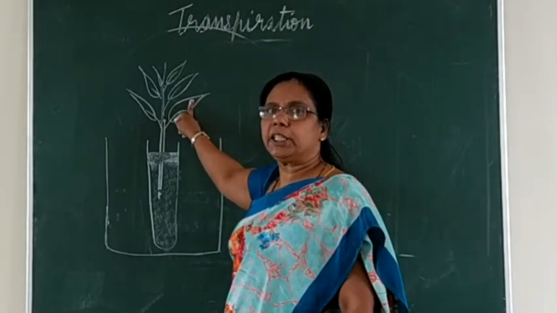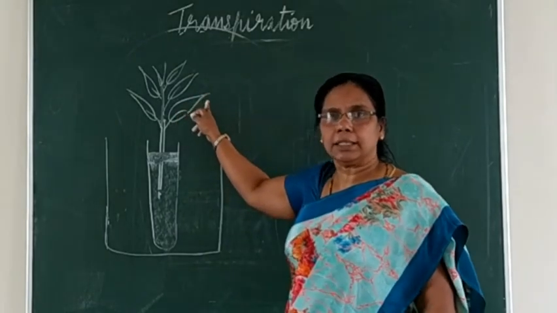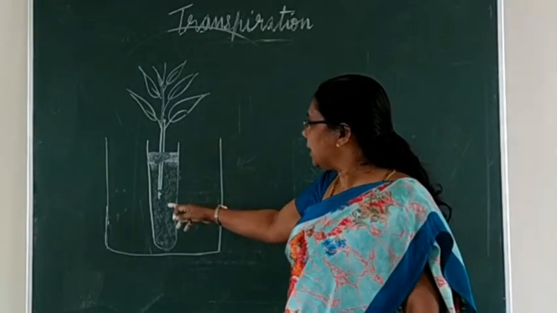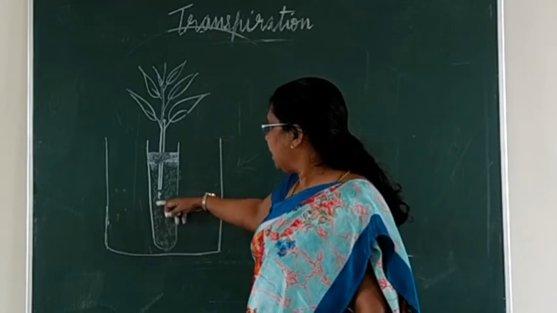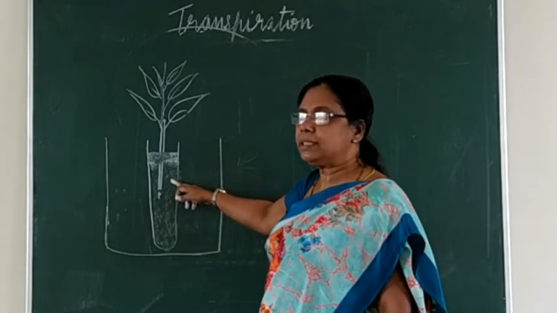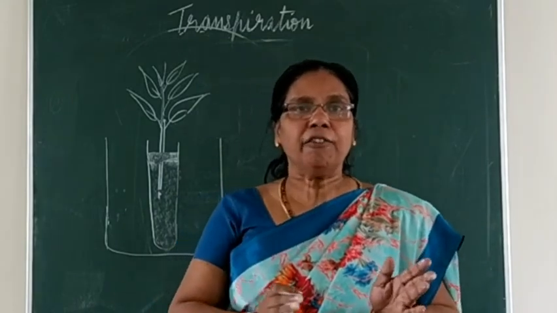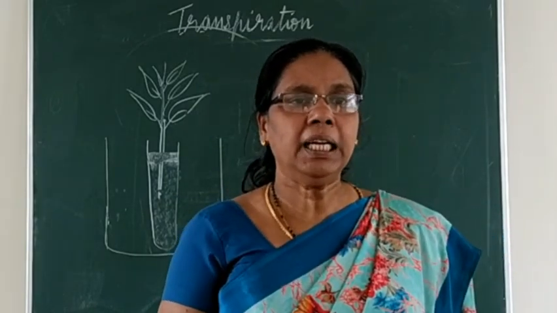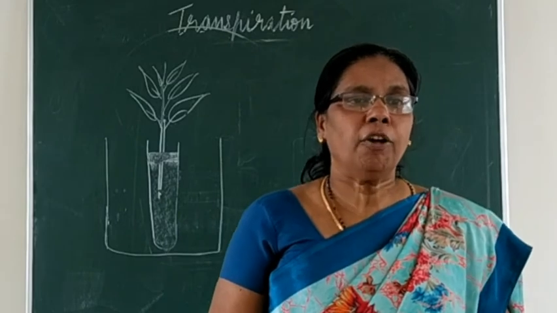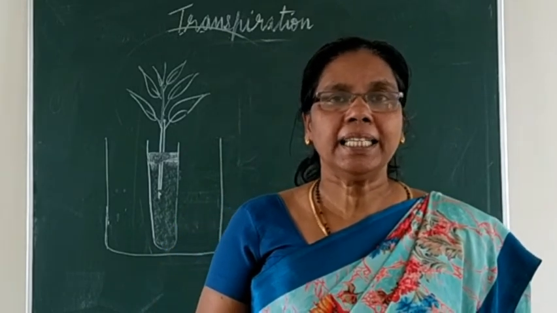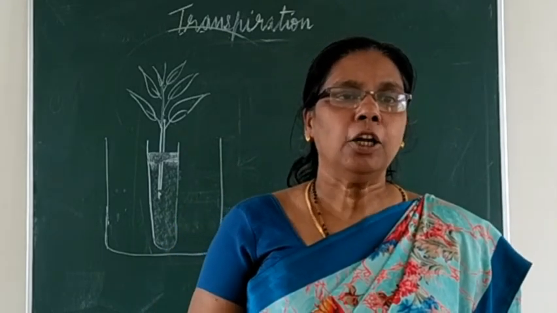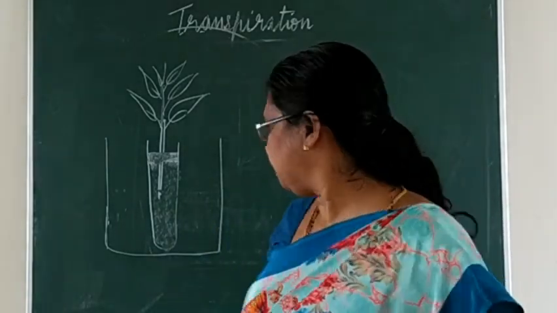The transpiration amount also will be less. Understood? So as the absorption of water is less, the transpiration also will be less. So the weight difference will be very small. So this is the weighing method, and the next method you can see is the photometer method.